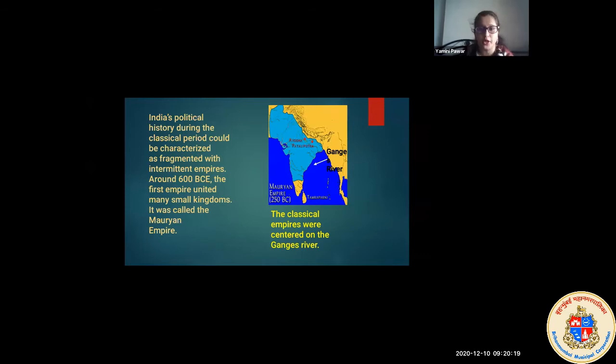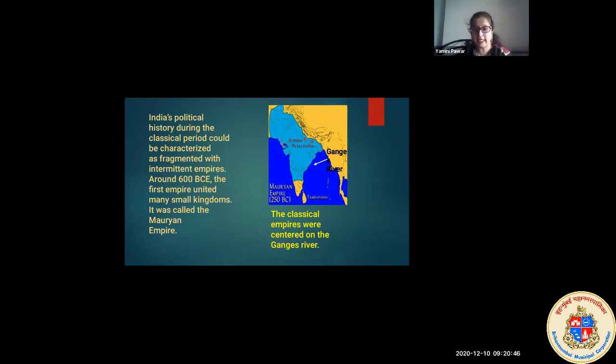Fragmented means broken, that every part of the territory will have its own king. All this started breaking up now. As you saw in the last slide, Alexander started overcoming them, and everything came under him. And the phrase fragmented with intermittent empires: what is intermittent? It is periodic. After some time, it started changing.